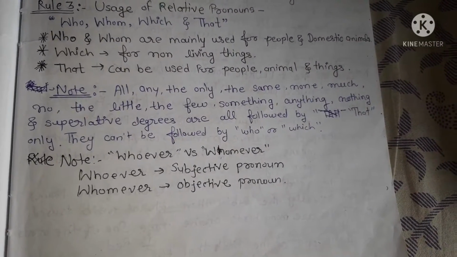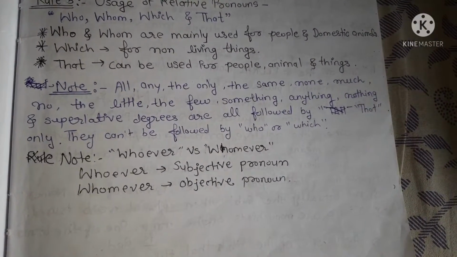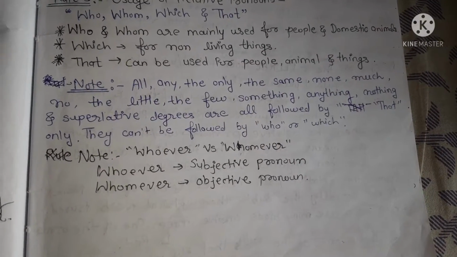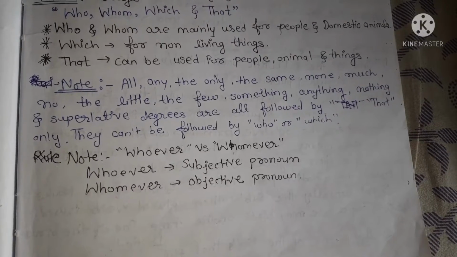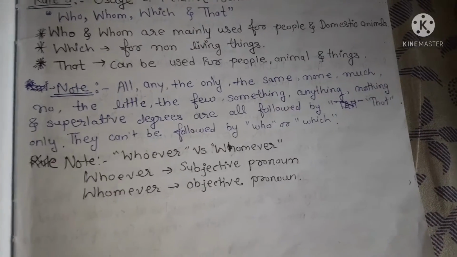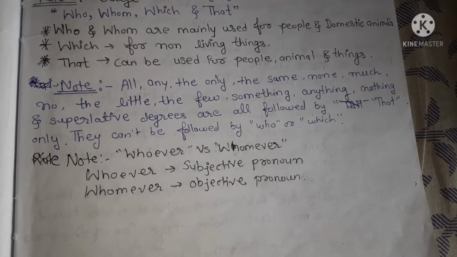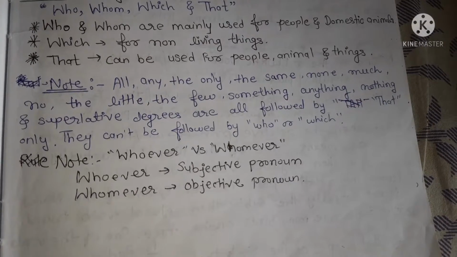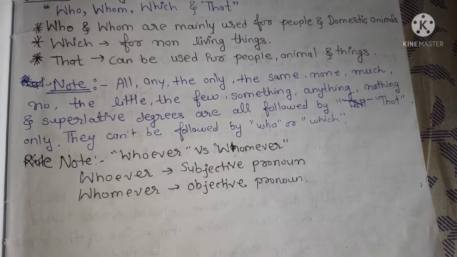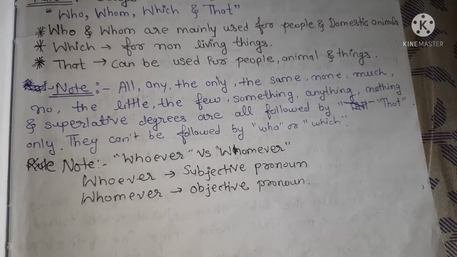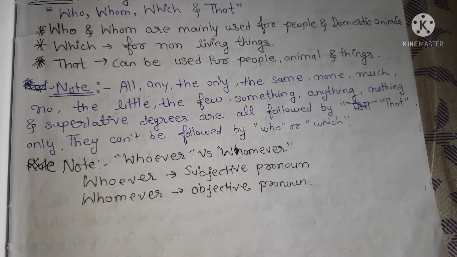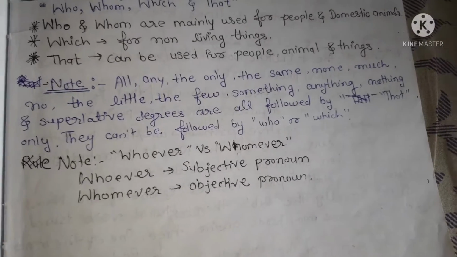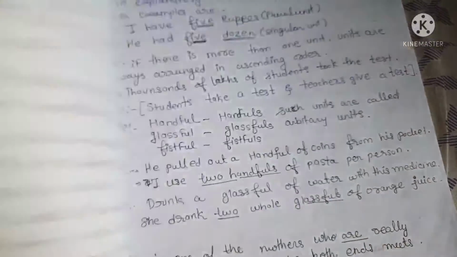Note: all, any, the only, the same, none, much, no, little, the little, the few, something, anything, nothing, and superlative degrees are always followed by that. These are the things always followed by that. Next note: whoever is a subjective pronoun, whomever is an objective pronoun.